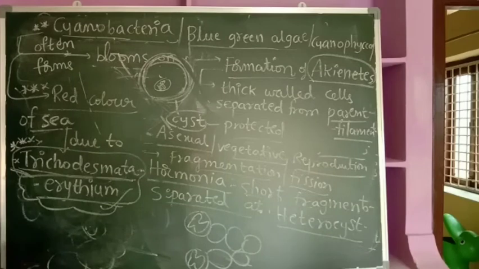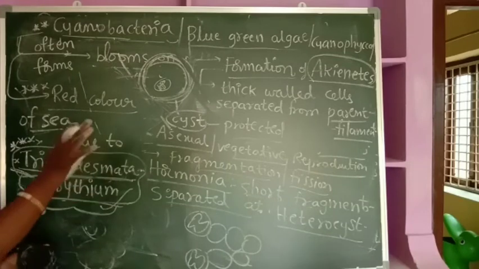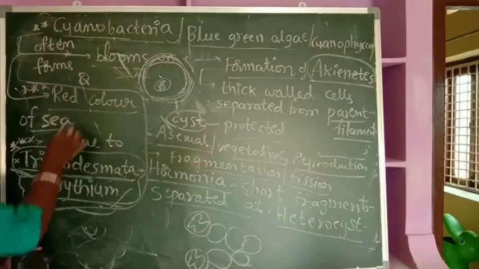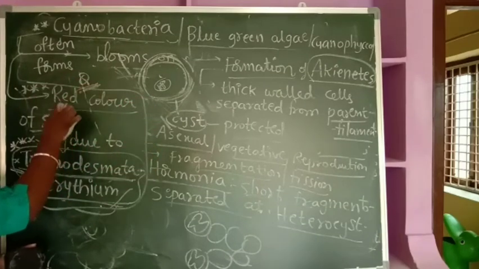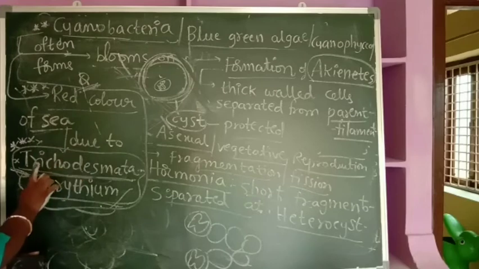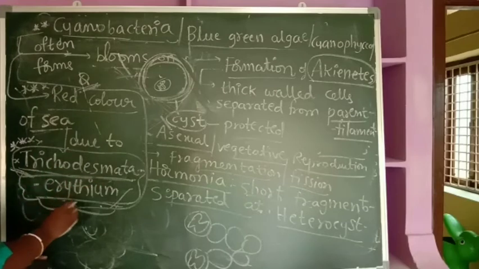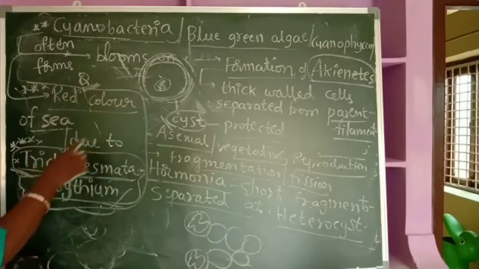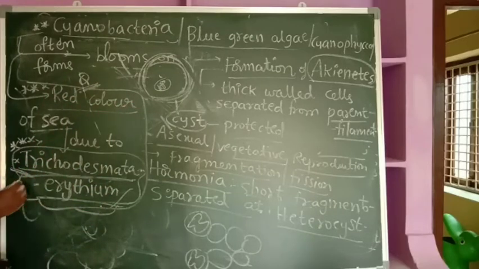Because the red color of the sea is also caused by some dinoflagellates that we'll study later. But whenever the question is asked, where at some places the sea appears red in color, the red color of the sea is due to Trichodesmium erythraeum. Which cyanobacteria or blue-green algae? Trichodesmium erythraeum. This part is very, very important.